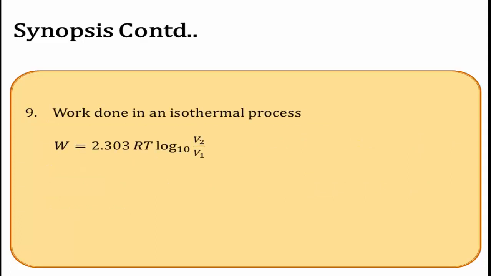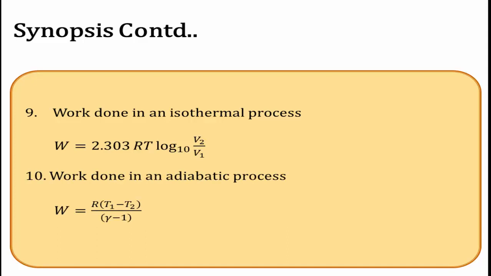And the work done in an isothermal process: already we have studied the expression for work done in an isothermal process using a cylinder with 1 mole of an ideal gas. From that derivation, finally we arrive at the equation, work done in an isothermal process, W is equal to 2.303 RT log base 10 V2 divided by V1. R is the gas constant, T is the temperature, and V2 divided by V1 is the change of volume from initial to final. This is the expression for work done in an isothermal process.